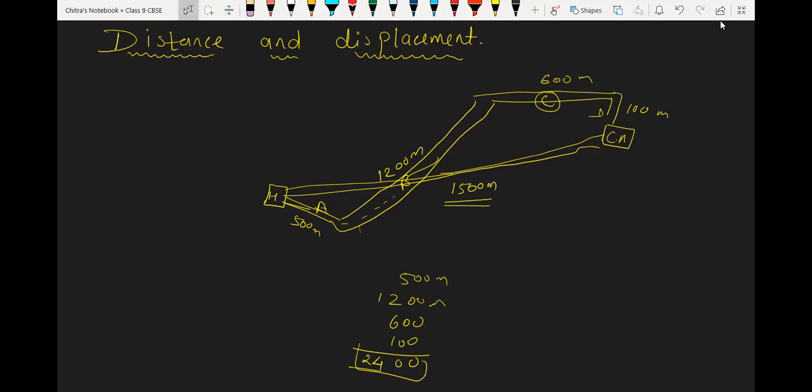But the shortest distance from my home to school is 1500 meter only. So the actual path traveled by Hemant sir is called distance, but the shortest distance from the initial point to the final point is called displacement. Very easy. Easy or very, very easy? Yes.